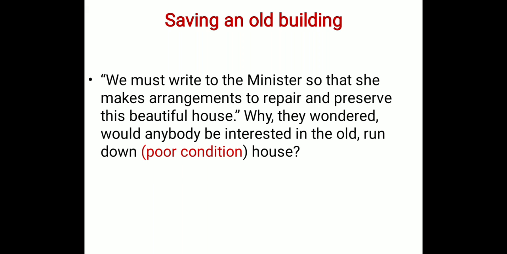So they wondered, why would anybody be interested in the old run down house? They wondered why anyone would be interested in an old building in poor condition, which has not been repaired for so many years. Why would people be interested in repairing it? This question arose in the minds of those people and that lady.